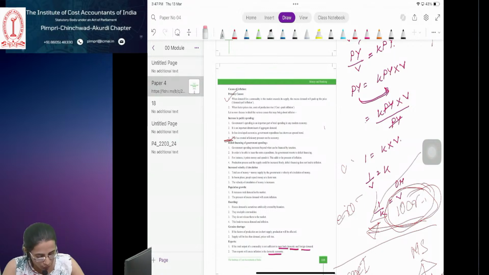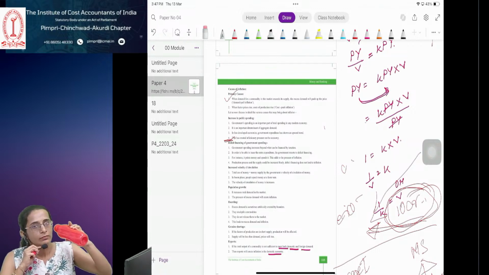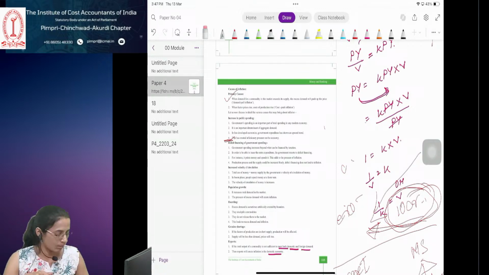Let's move further now: commercial banks and the central bank. What is the central bank in India, Sheila? What is the name of the central bank in India? Reserve Bank of India. Yes. So we will see how these commercial banks and central banks operate in the next part.